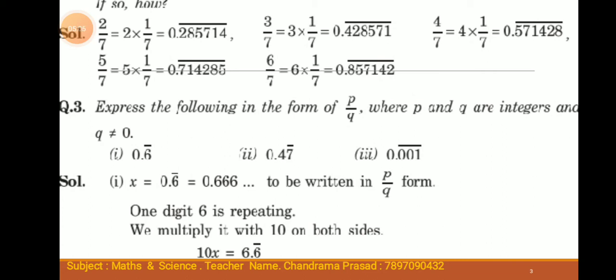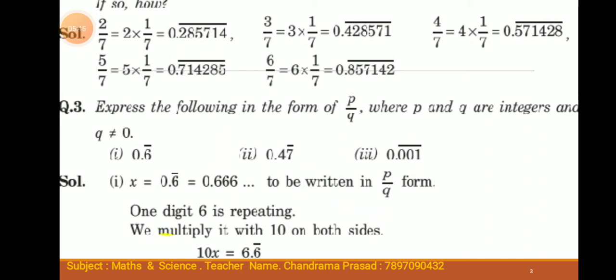Third, express the following in the form of p by q, where p and q are integers and q not equal to 0. First, 0.6 bar. Second, 0.47 bar. Third, 0.001 bar. Solution. First, let x equal 0.6 bar. This can be written as x equal to 0.666 and so on. This can be written in the form of p by q.